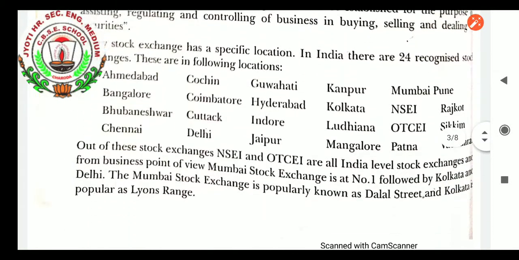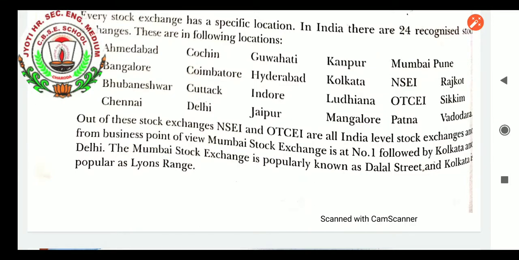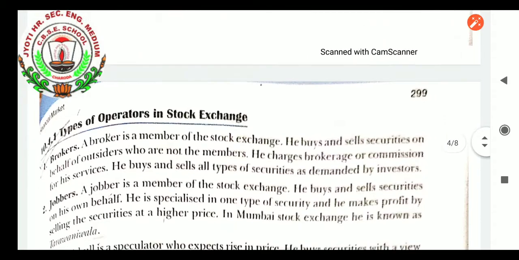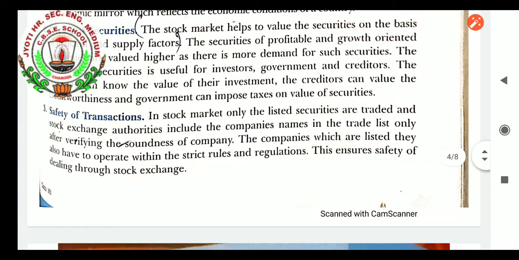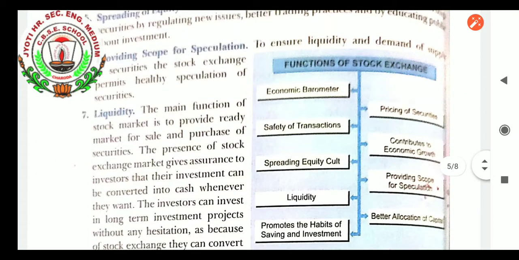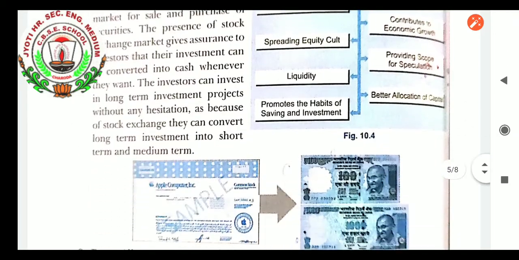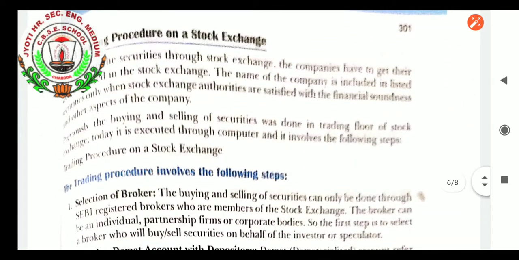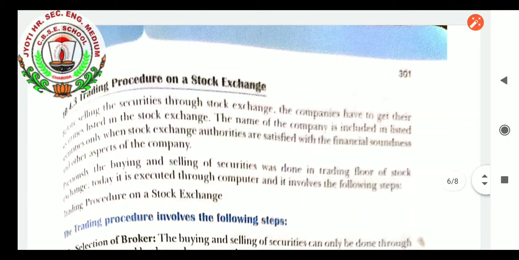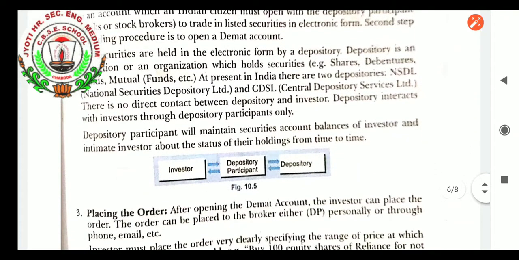Today we will continue with the financial market topic. As in the last class, we completed the stock exchange topic. Let us complete the types of operators in the stock exchange. We completed the functions of stock exchange, and I'm just telling you about the topics which we had completed. Let us proceed with the trading procedure on a stock exchange.